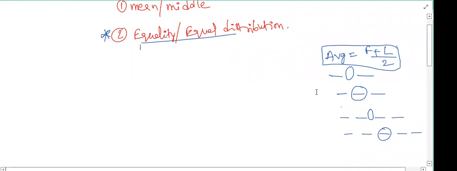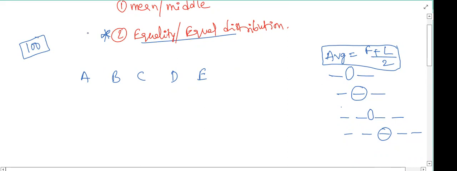Equal distribution. We are going to see equal distribution. There are 5 friends, A, B, C, D, and E, and we have collected money from all of them, and all together we got 100 rupees.